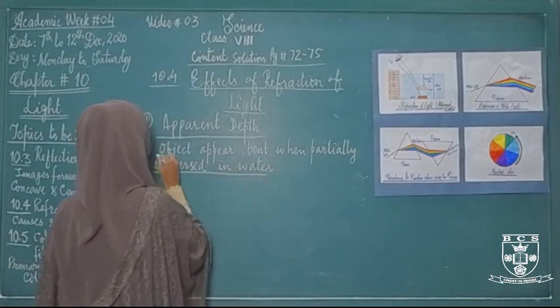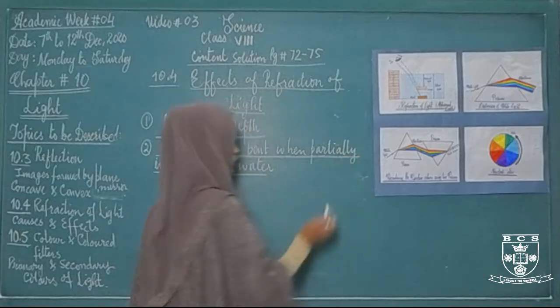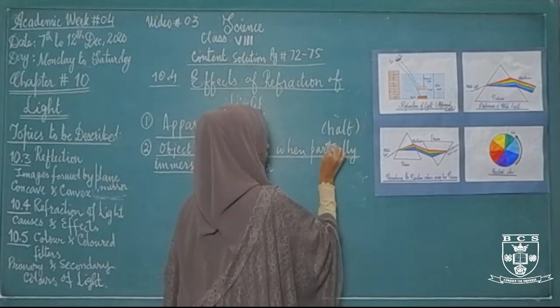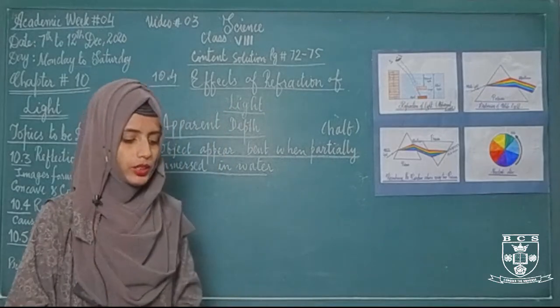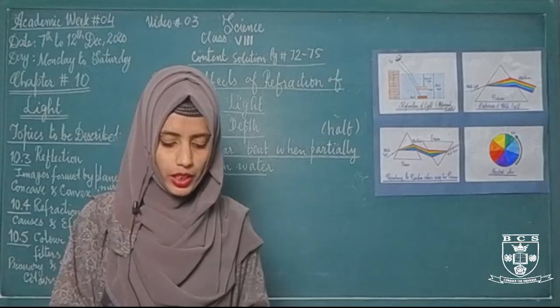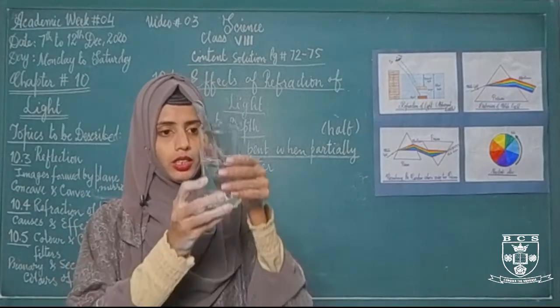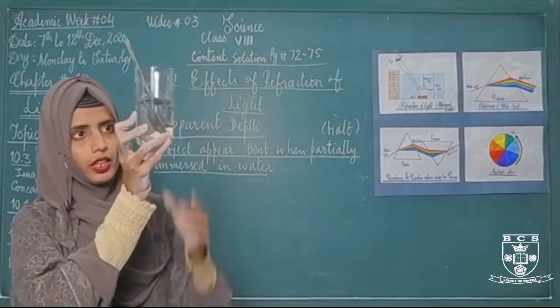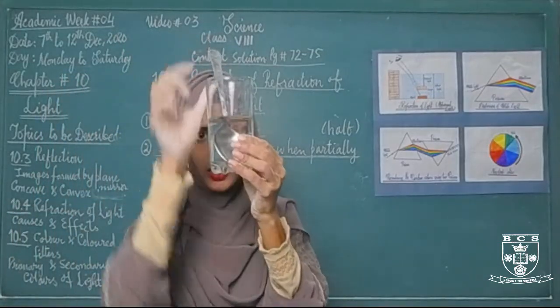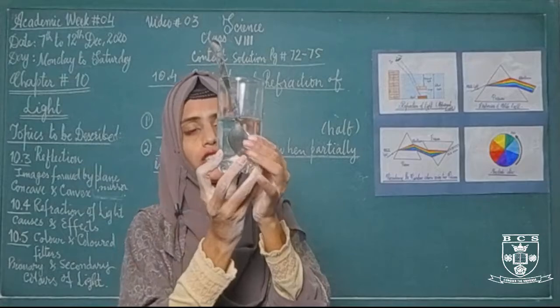Any object which is partially immersed, partially means half, appears bent like this. If we immerse this spoon in water, as you can see in the camera, I hope you can observe it clearly. It shows some bending.